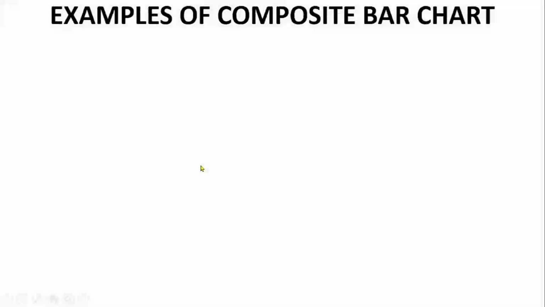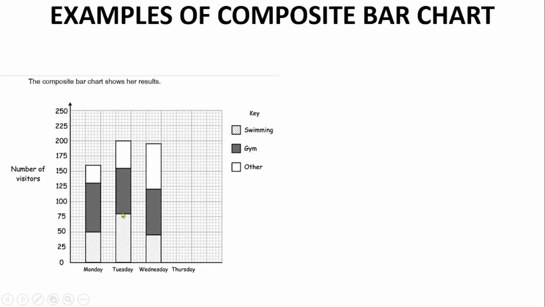Let's see an example. Look at this bar chart. This is an example of a composite bar chart, in the sense that we can see more than one rectangular bar here. You have three rectangles for each piece of information, and keys to tell us which one is which.